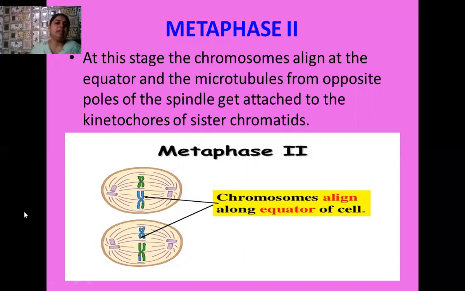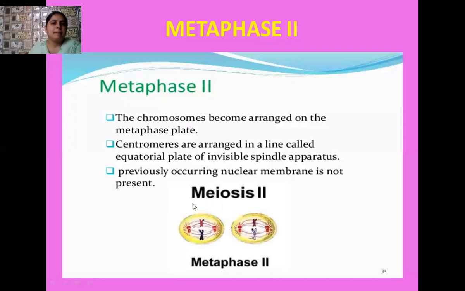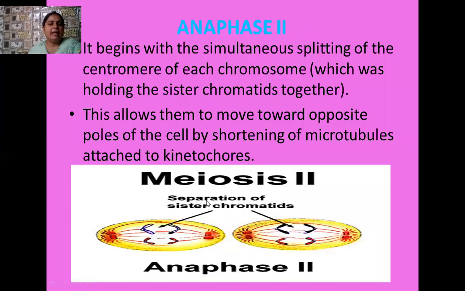So here you can see with the help of their kinetochores, which are disc-like structures present over the centromere of the chromosome, both the sister chromatids of each chromosome attach themselves to the spindle fibers. So this is the special thing about the metaphase 2 stage. So here I have written the chromosomes become arranged on the metaphase plate. Centromeres are arranged in line called the equatorial plate of the invisible spindle apparatus, and the previously occurring nuclear membrane is not present. Okay student, now anaphase 2 stage.